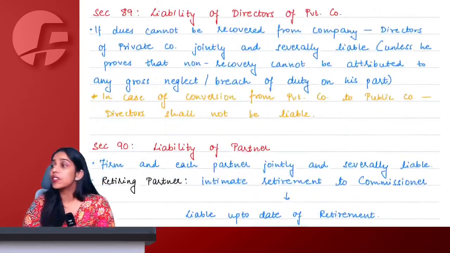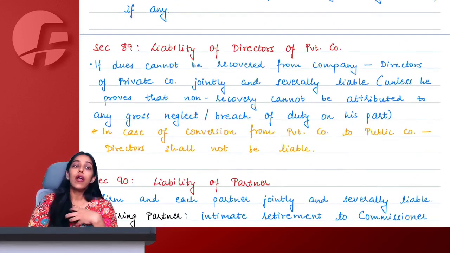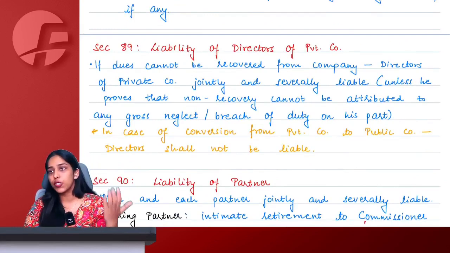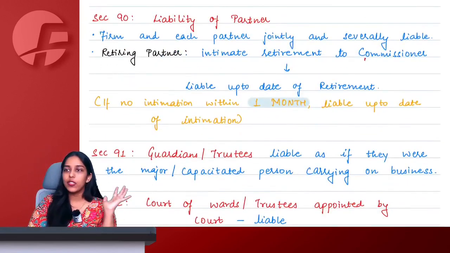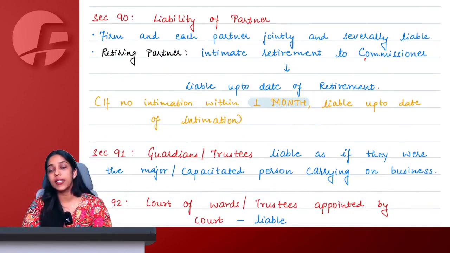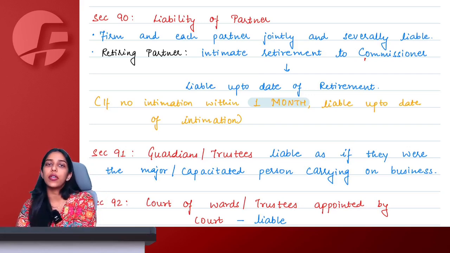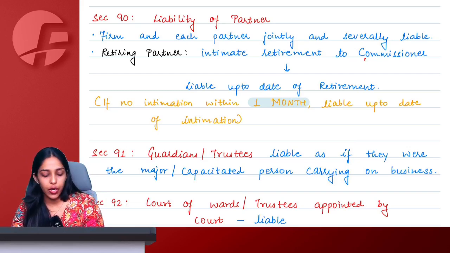Then directors of a private company also become liable if they are unable to prove that they were not involved, and they will have to, with their own personal properties also, be liable to pay the GST dues. Partners: all partners jointly and severally liable. If you are a retiring partner, you have to inform within 1 month of your retirement, then you are not liable. Otherwise, the day on which you actually inform about your retirement, till that date you will continue to be liable for all the GST dues of the firm.